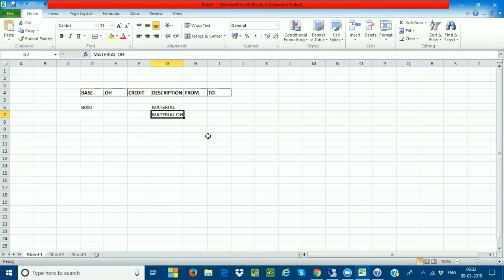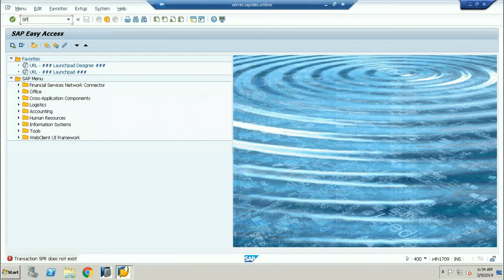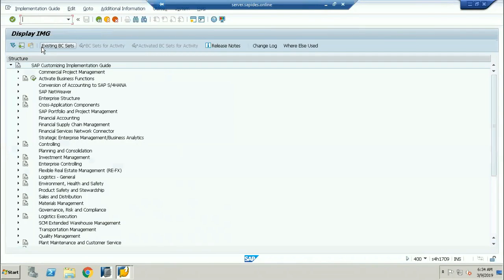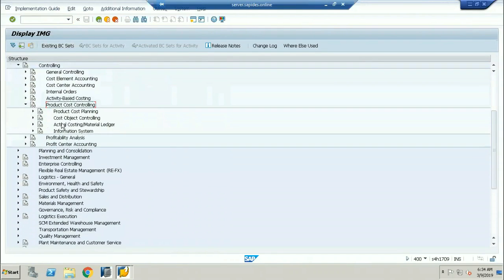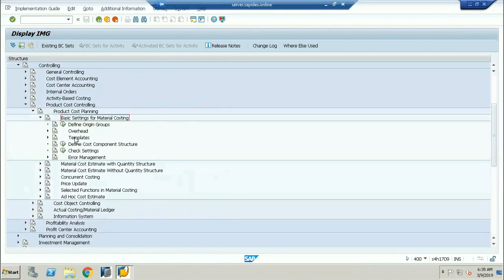So the overheads. Now, if I go into SAP, /n SPRO, IMG, Controlling, Product Cost Controlling, Product Cost Planning, Basic Settings for Material Costing, Overhead.